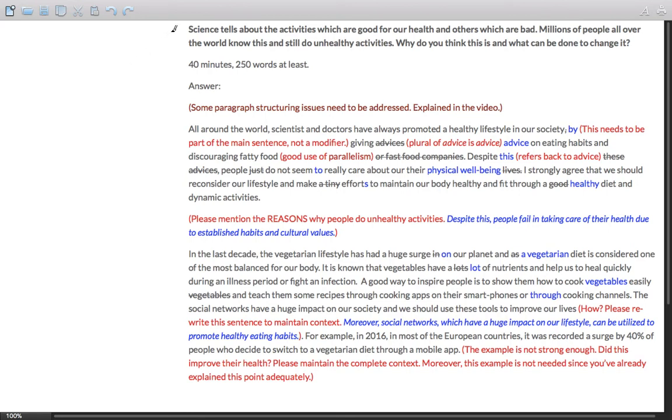Welcome to another IELTS essay correction, and the topic is related to science. Science tells about the activities which are good for our health and others which are bad. Millions of people all over the world know this and still do unhealthy activities. Why do you think this is, and what can be done to change it?